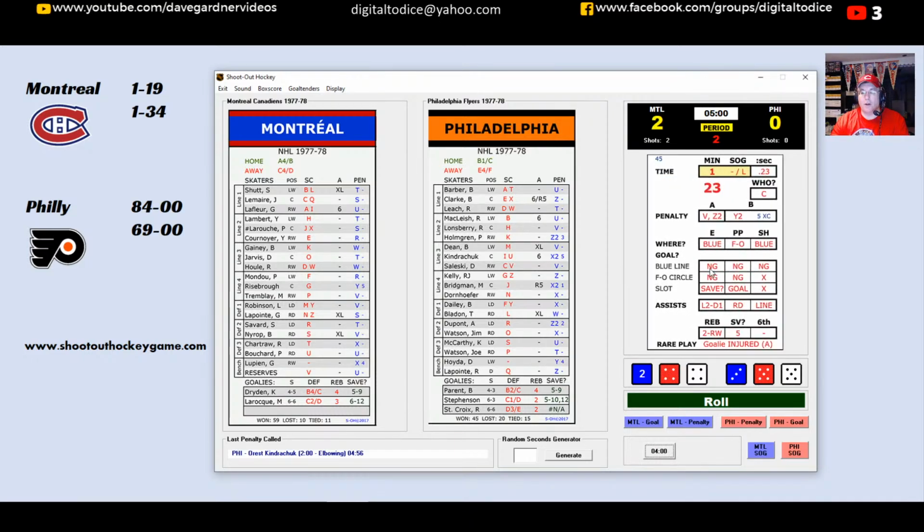2 minutes off the clock. And we flip a card now. 67. That's not going to be a chance for either team. So been a pretty clean game so far. No minutes off the clock. So we flip again. And an 81, oh, almost for Philadelphia. They needed 84. They get an 81. They don't get that scoring chance. And 2 more minutes off the clock here, coming down to about 3 minutes and change in the second period. 79, that's not good enough for a Philadelphia chance.